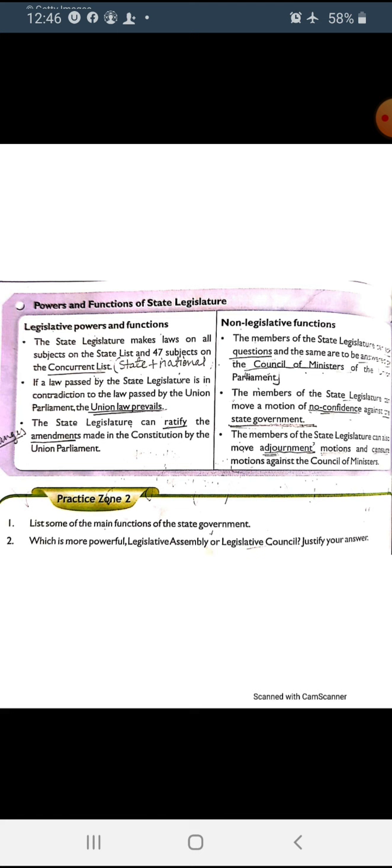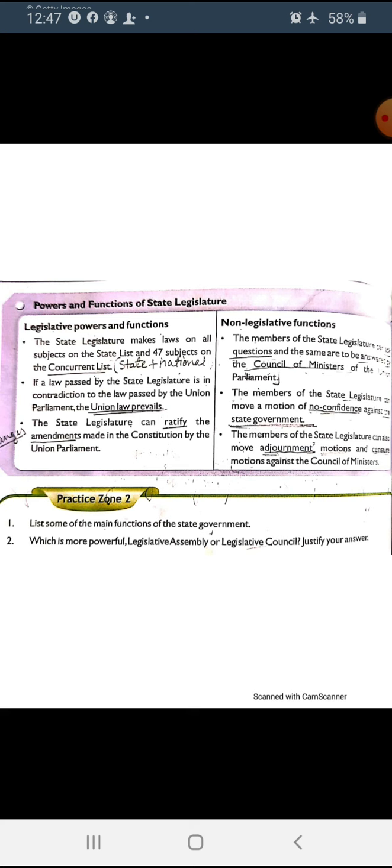Next, the members can also move adjournment motions and censure motions. It means they can show that they have no faith, they can ask questions, and ask for answers from the members of the legislative assembly and council.